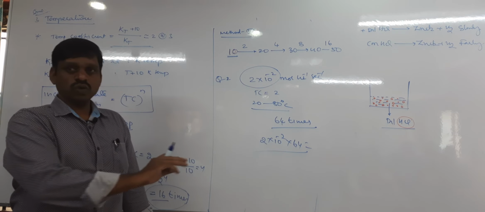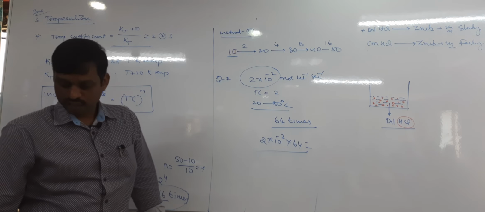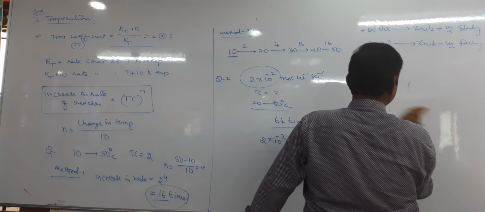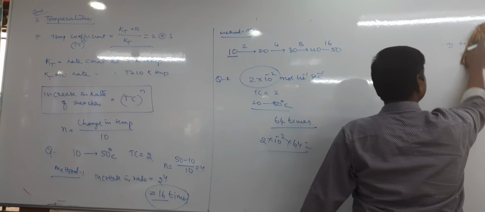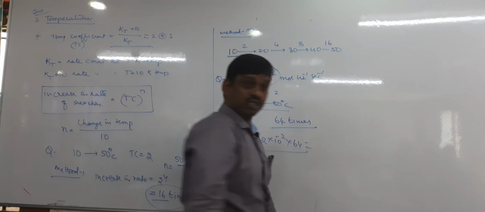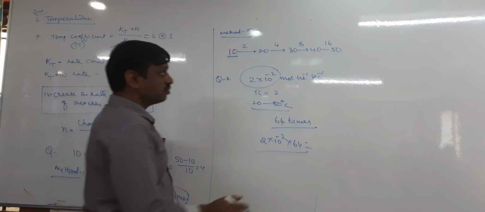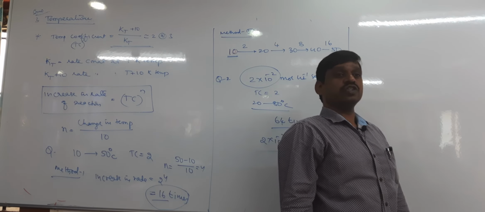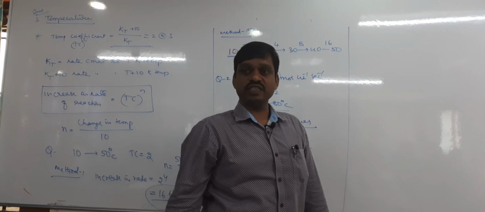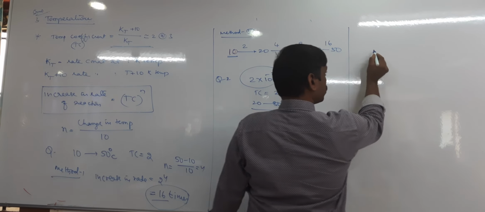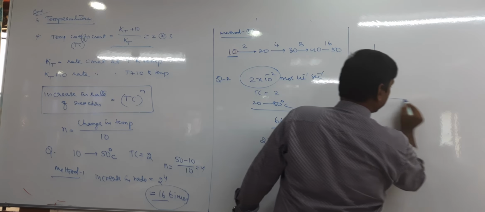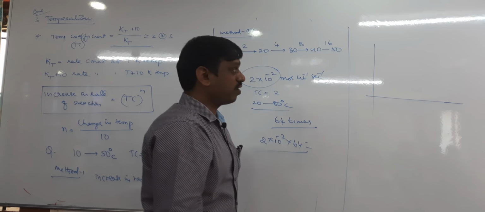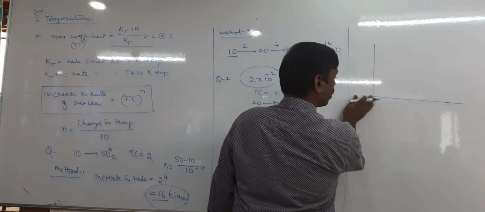Okay, there are two questions possible here. The increasing rate of the chemical reaction can be explained even with a graph also. This question is important, particularly for the board exam. So what happens to the rate of chemical reaction when the temperature increases? As we know, as the temperature increases, the rate of chemical reaction of course increases, right? The increase in rate can be explained by a graph.